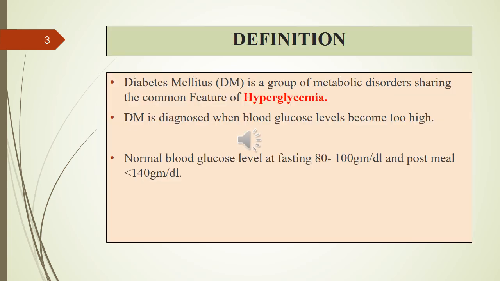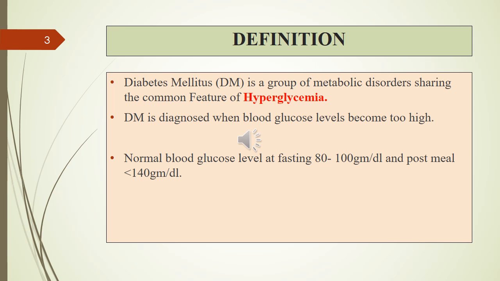Now, what is diabetes mellitus? Diabetes mellitus is a group of metabolic disorders sharing the common feature of hyperglycemia. What do you mean by hyperglycemia? Hyper means increase and glycemia means glucose. So, suppose a person has a high glucose level in blood, that condition is known as hyperglycemia. Diabetes mellitus is diagnosed when blood glucose level becomes too high.